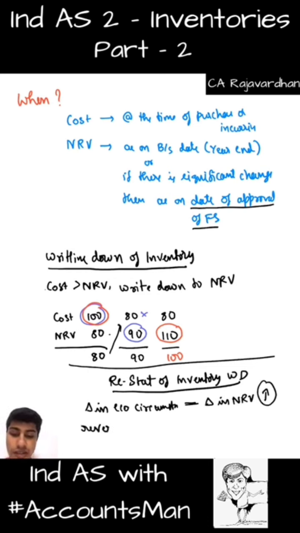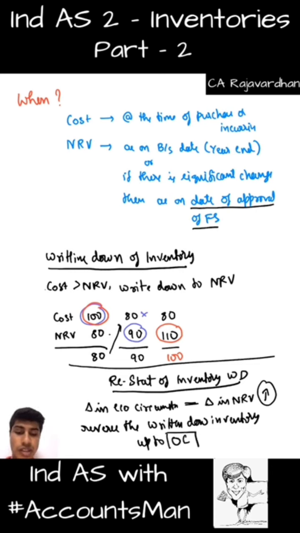Reverse the written down inventory, and this can be done up to original cost. It cannot be done beyond original cost. You get that? So here 110 was there, but I still took only 100. It can be written back only up to the original cost. So this is the discussion with respect to when the inventory is restated.